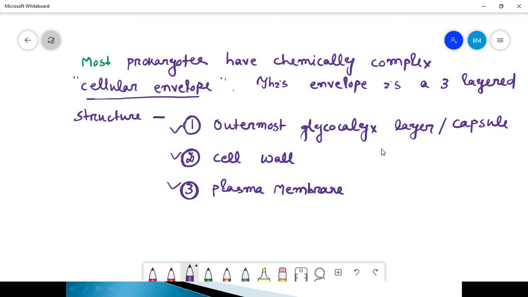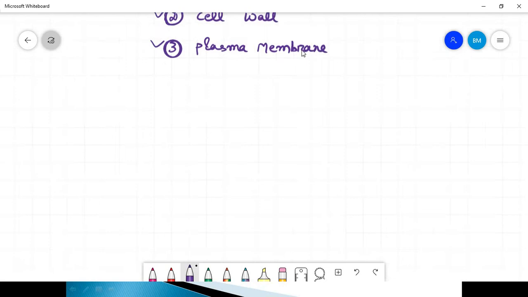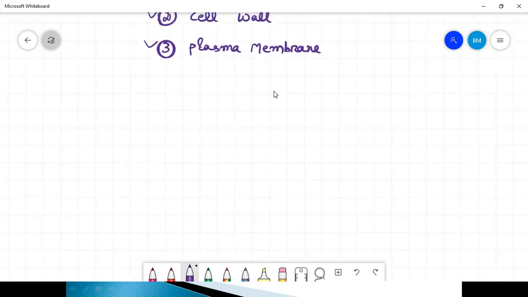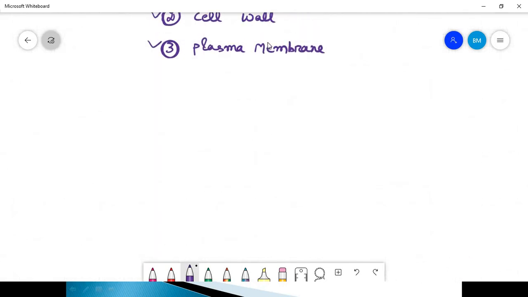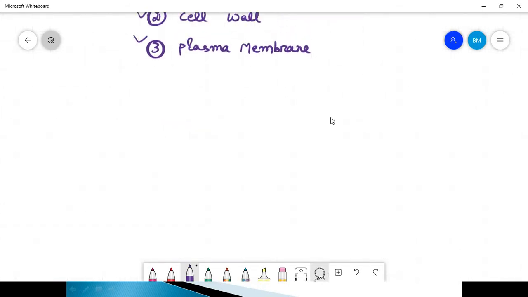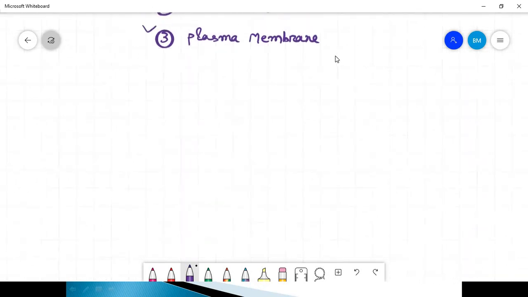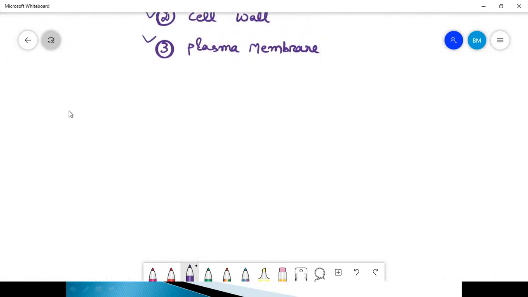The first one is the glycocalyx layer. Here I'm writing it. Glycocalyx differs in composition and thickness.